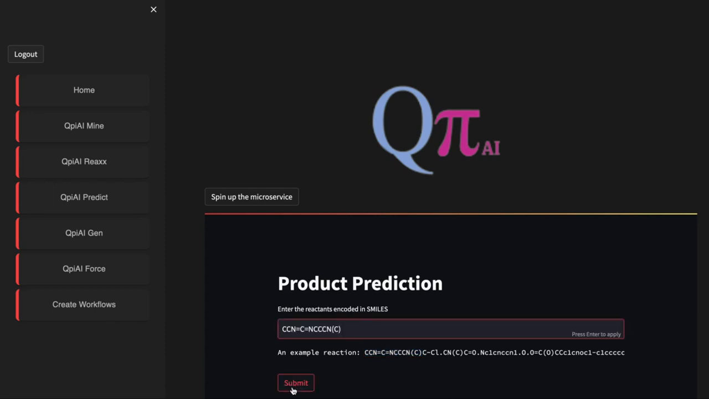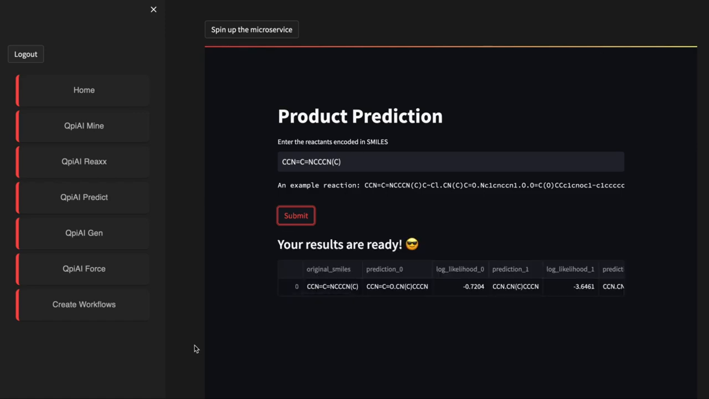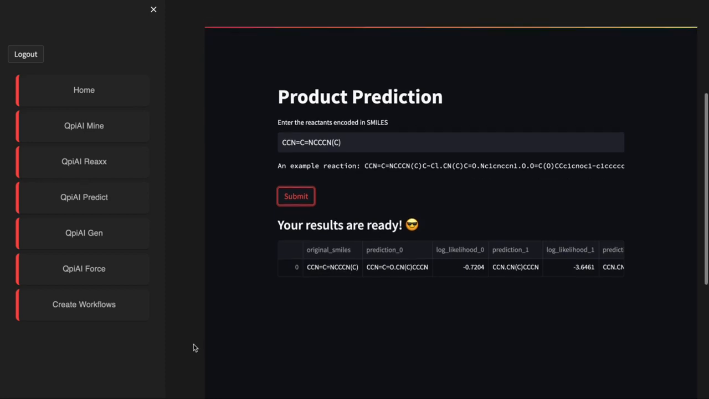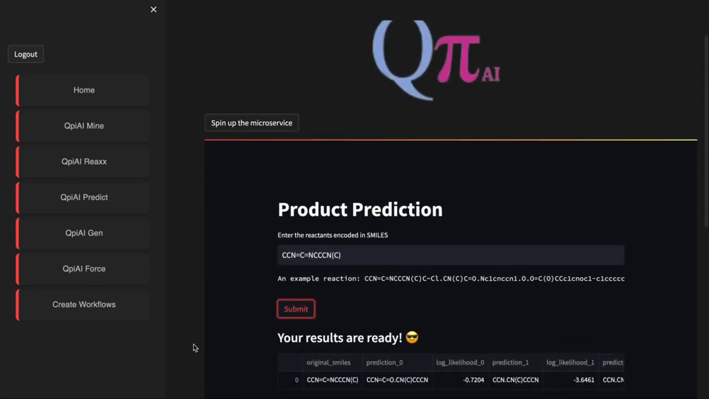In an instant, you'll receive a comprehensive output detailing the various products that can be generated for the given reactants, along with the probability of their formations. With Qpiai Reacts, researchers can delve into the complex pathways of industrial reactions, gaining a deep understanding of their mechanisms. The knowledge enables us to fine-tune reactions, optimize yields, and enhance the overall process efficiency.